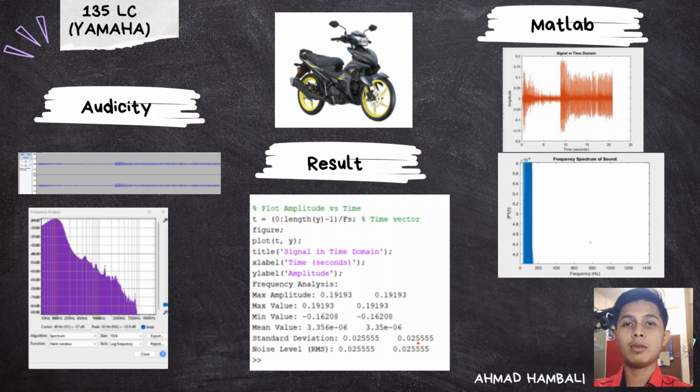MATLAB signal in time domain. The amplitude shows a value range from negative 0.2 to 0.2. Graph of the frequency spectrum of a substance, in this case scandium. The x-axis shows the frequency and the y-axis shows the intensity of the signal at each frequency. The higher the intensity in dB, the stronger the signal at the particular frequency. The spectrum shows several peaks which correspond to the frequencies at which the scandium atoms are most likely to vibrate, and the results show max amplitude, max and mean value, standard deviation, and noise level.